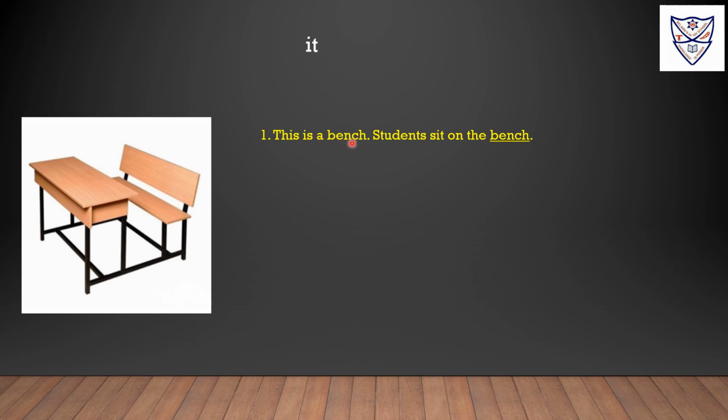This is a bench. Students sit on the bench. Here we can see a bench. So bench here, it's on an object place. Sit here is a verb. So after a verb, when a word comes, then we use the object pronoun, that is it. This is a bench. Students sit on it. So we have used it, object pronoun, in last.